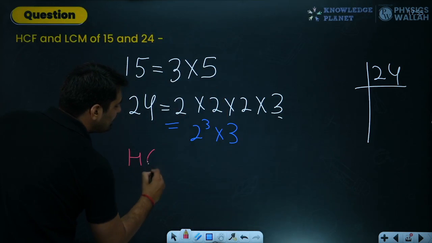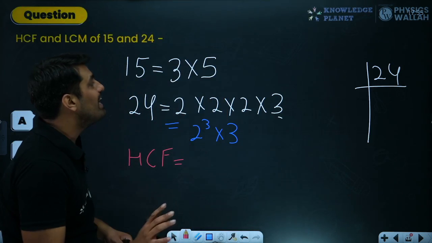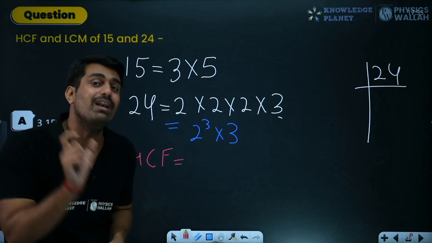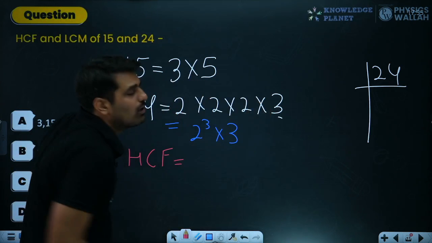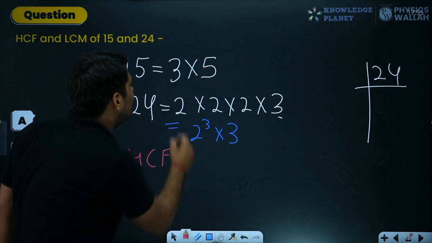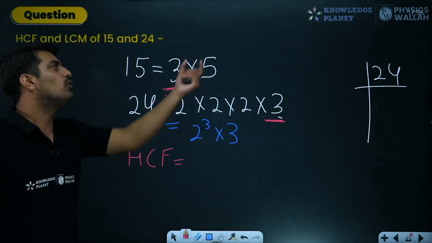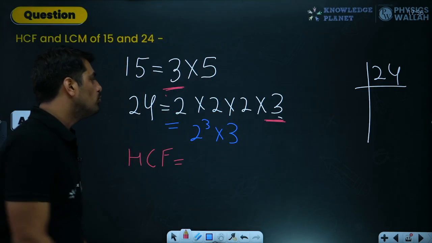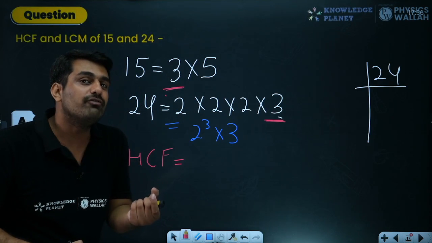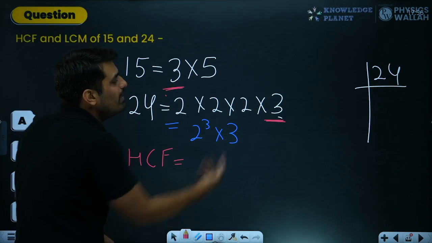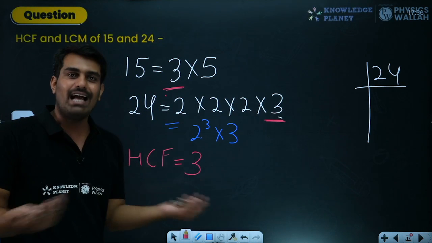For HCF, the simple method was, if you haven't understood, please listen carefully. For HCF, we need to focus on only the common factor. 3, 5. Over here, 2 and 3. The common factor we have is only 3. 3 is common to both, because 2 is not here and 5 is not here. So 3. And what is the lowest power of 3? We have only 1 and 1, the power is 1. So we have HCF as 3. That's it. HCF part done.